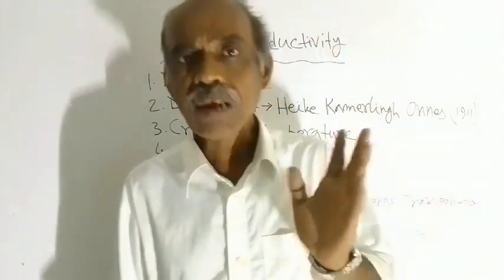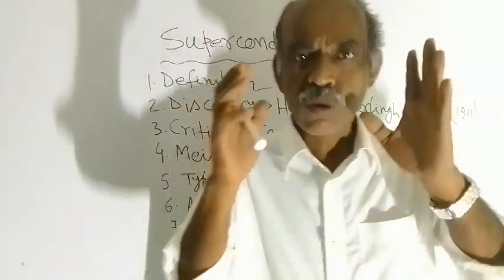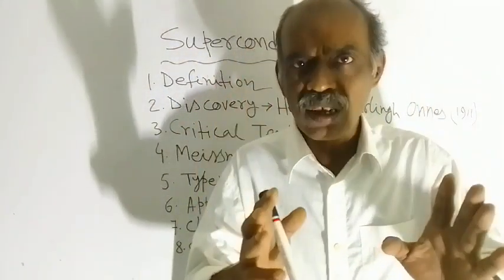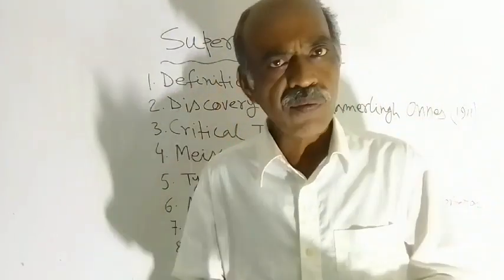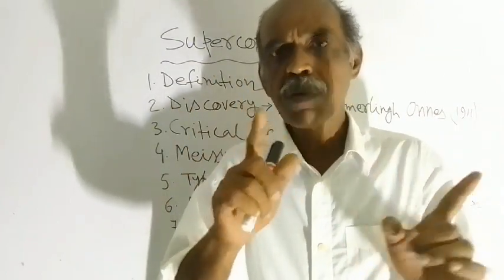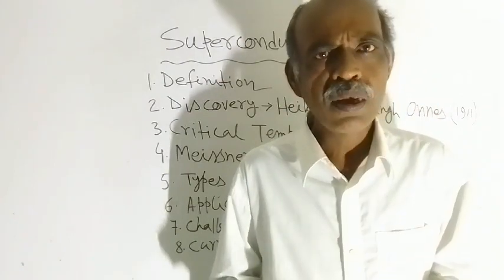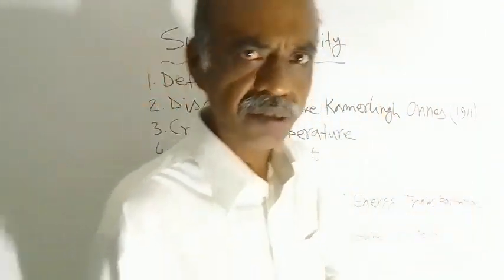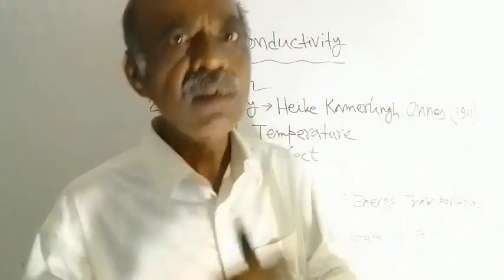But type 2 superconducting materials are not able to completely expel all the magnetic flux from their interior. So there are two types of superconducting materials, type 1 and type 2. Which one is better? Type 1 is better than type 2.